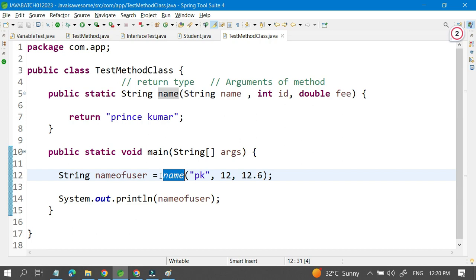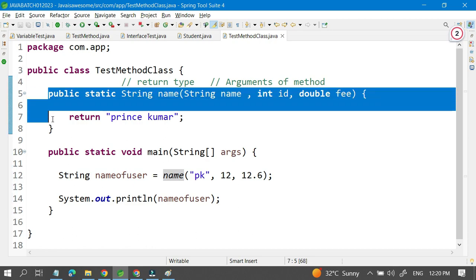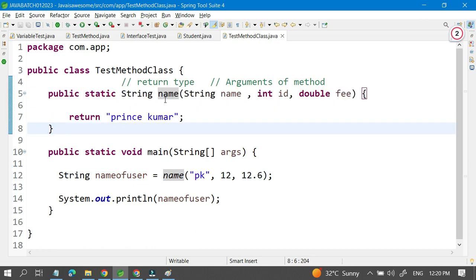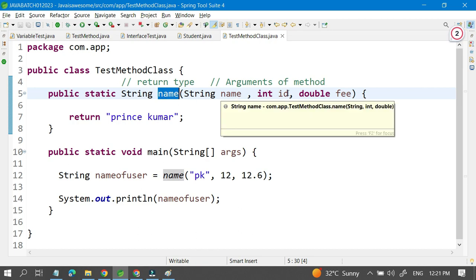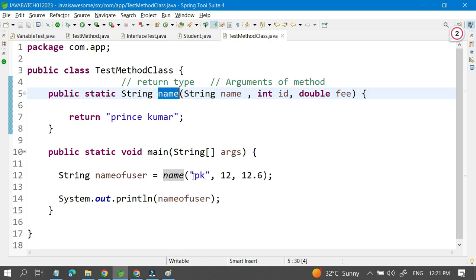It will go and check in our test method class, hey, is the name method available or not? Yes, the name method is available. What is the parameter of the name method? It will say name, id or fee. Here also we are passing the name, id and fee values. So these values will match with this one. Okay, fine. Then what will happen?